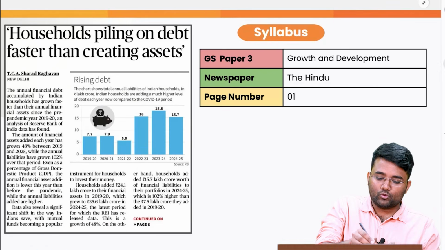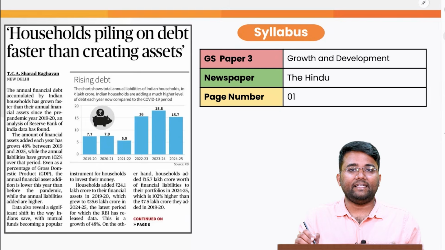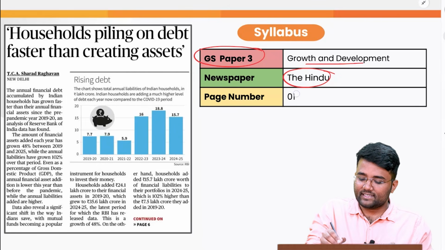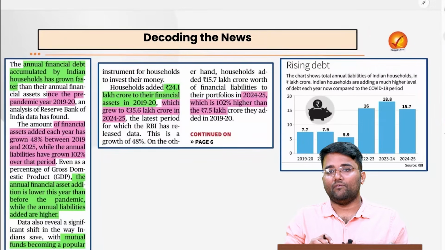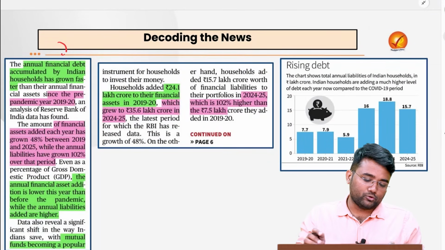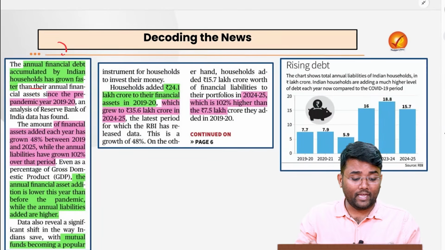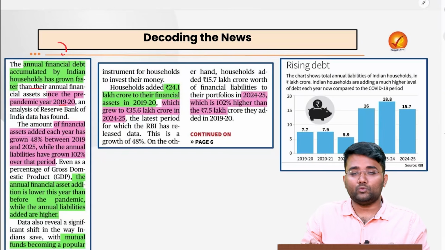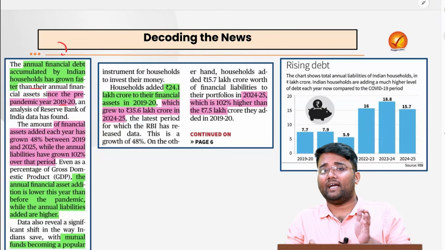Next topic is households piling on debt faster than creating assets. This is related to your GS paper 3, growth and development, and this has appeared in today's The Hindu, page number 1. The annual financial debt accumulated by Indian households has grown faster than their annual financial assets since the pre-pandemic year of 2019-20. An analysis by RBI has said this.